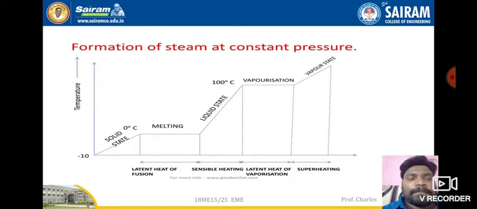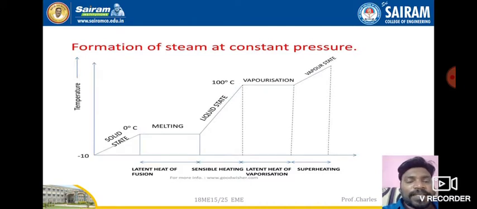So at the end, once it reaches 100 degrees Celsius, the water will be completely heated up, which is hot water. After reaching 100 degrees Celsius, if we slowly supply latent heat of vaporization to the water, the hot water will be converted into steam. During this vaporization period, the steam which is available is nothing but wet steam.